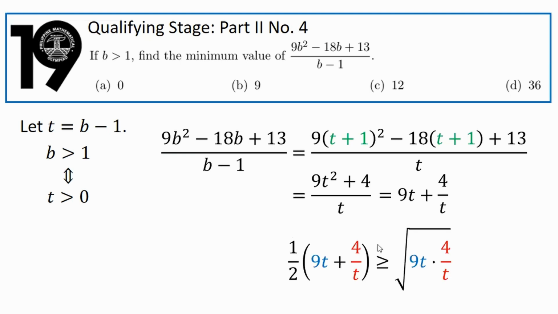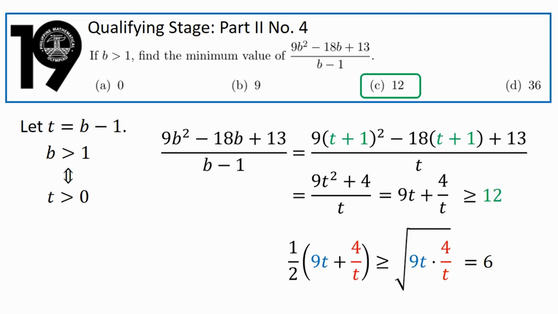So let's apply the AM-GM inequality. Half the sum of 9t and 4 over t, that's their arithmetic mean, is at least their geometric mean. The product of 9t and 4 over t, then you take the square root, the t's cancel, we get 6. Thus, the sum of 9t plus 4 over t is at least twice 6, which is 12. And therefore, the answer is C. And you know the drill.